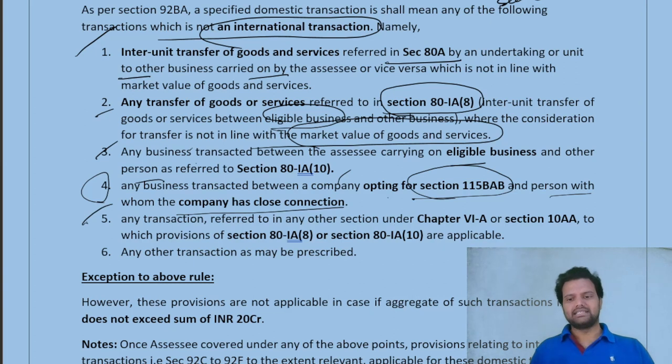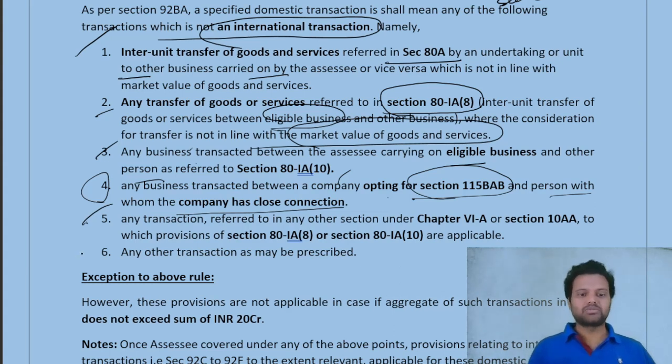So if any entity is enjoying this option of section 115BAB, and it deals with any closely connected person or its associated enterprises at prices which are not in line with the market prices, then only this specified domestic transaction provision under section 92BA is applicable. Okay, because there is tax planning again happening here. Similarly, just what we have seen in the example of section 80IA, similar kinds of things may happen under this provision also, because a concessional tax rate is applicable for one entity. For the other entity, this concessional tax rate was not there. So there can be a possibility.